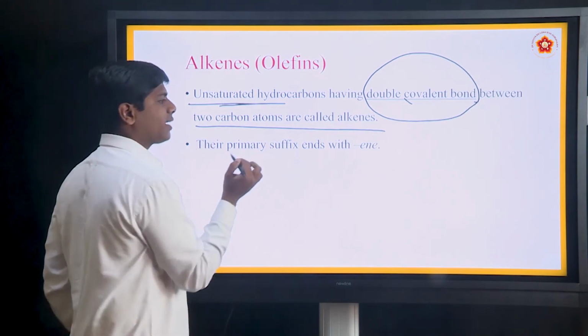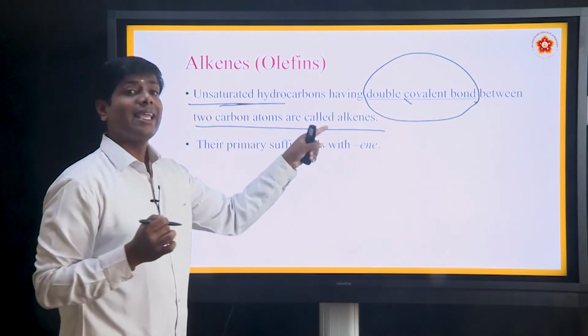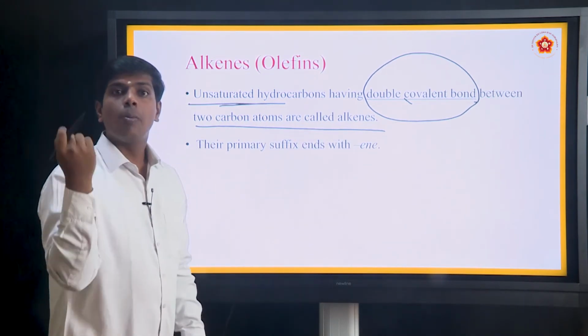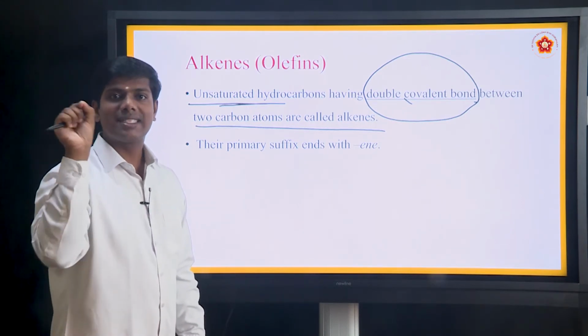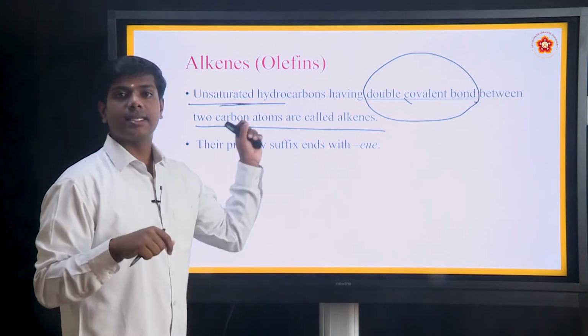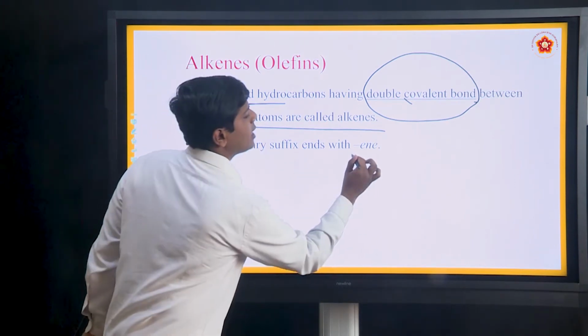Their primary suffix ends with -ene: alkene, propene, butene, pentene, hexene. Always, the primary suffix ends with -ene.